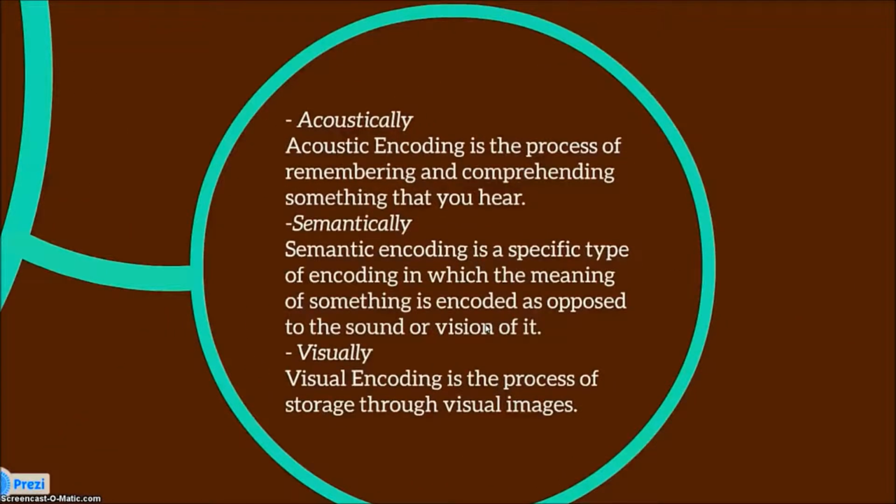Acoustically. Acoustic encoding is a process of remembering and comprehending something that you hear. Semantically. Semantic encoding is a specific type of encoding in which the meaning of something is encoded as opposed to the sound or vision of it. Visually. Visual encoding is a process of storage through visual images.